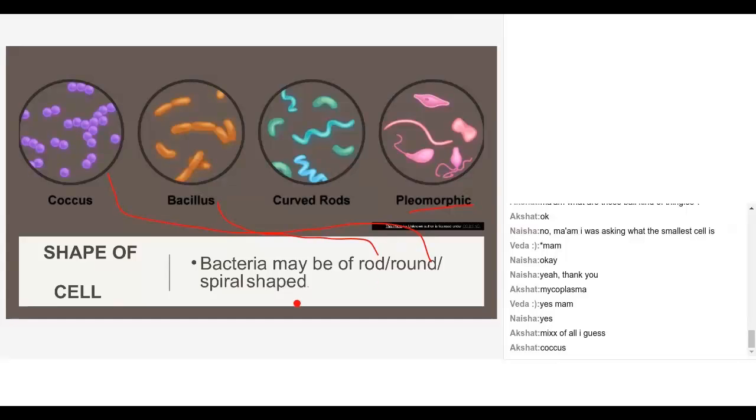Yes, Akshat. I'm sorry to interrupt. Ma'am, these curved rods, do they have another name, like the rod shape has bacillus? Curved rods are called spirillum. See, curved rod shaped, they look like a spring, no? Yes, ma'am. So they're called spirillum bacteria, like coccus and bacilli. Okay, thank you, ma'am. Other students, are you clear with this?